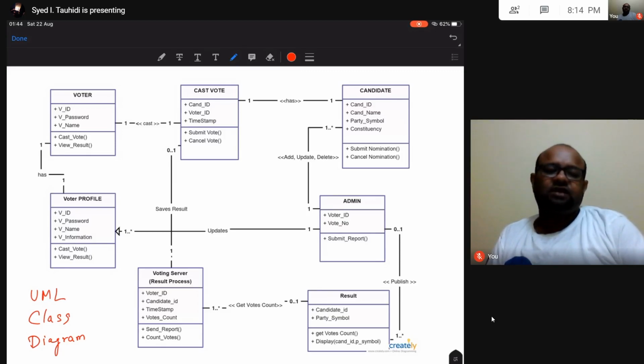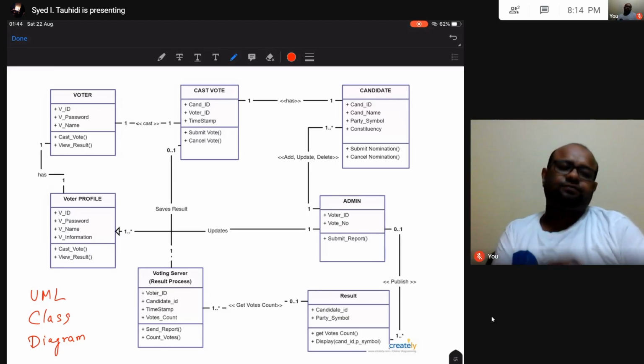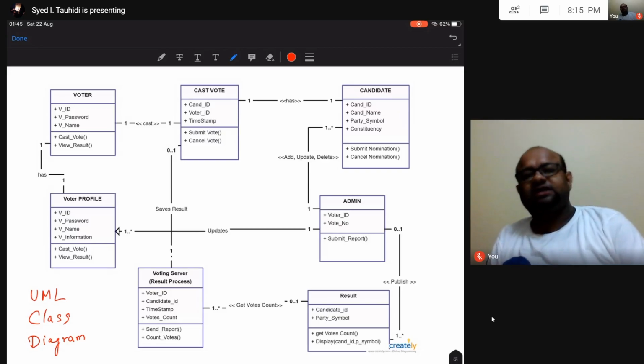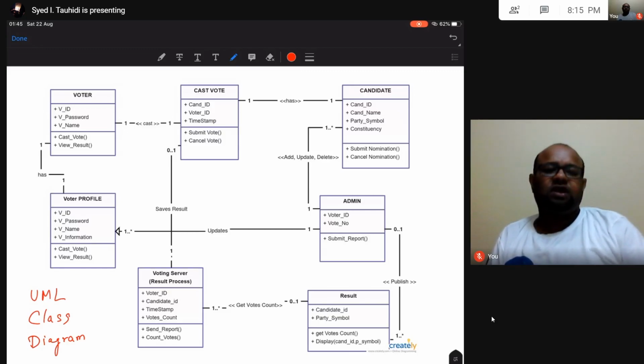So this is something that is not directly convertible to code, although nowadays there are lots of IDEs that do convert class diagrams into skeleton code. Okay, so these are all things that you will learn in detail in software engineering.